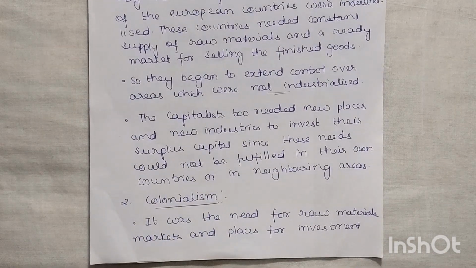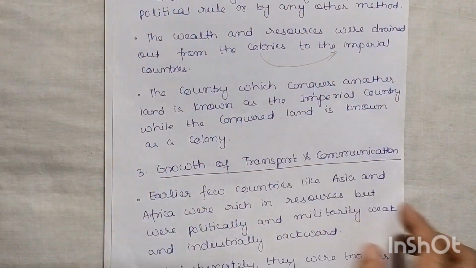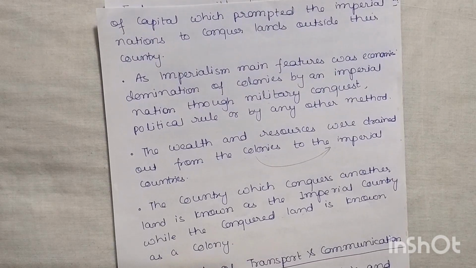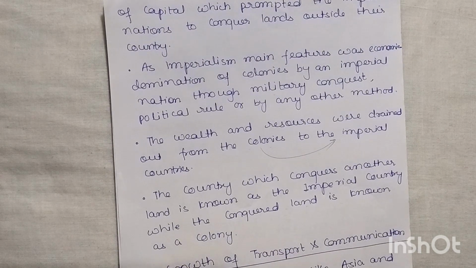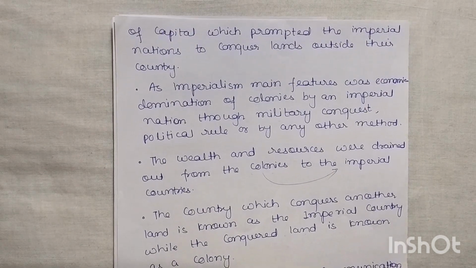Okay, the second one is colonialism. It was the need for raw material and markets and a place for investment of capital which prompted the imperial nations to conquer land outside their country. Since these imperial nations are in need of raw material and a market, they are looking for other land to conquer.